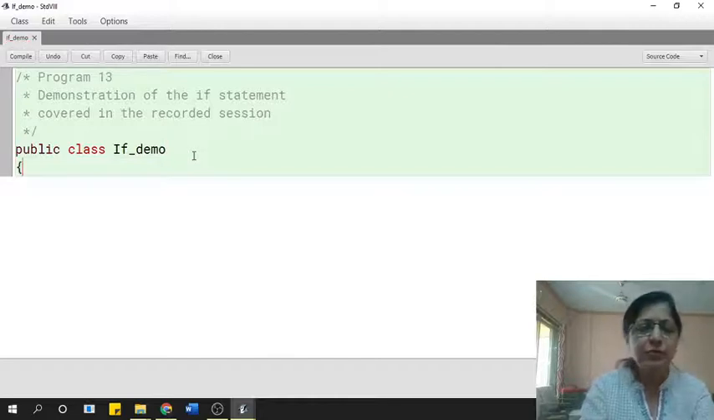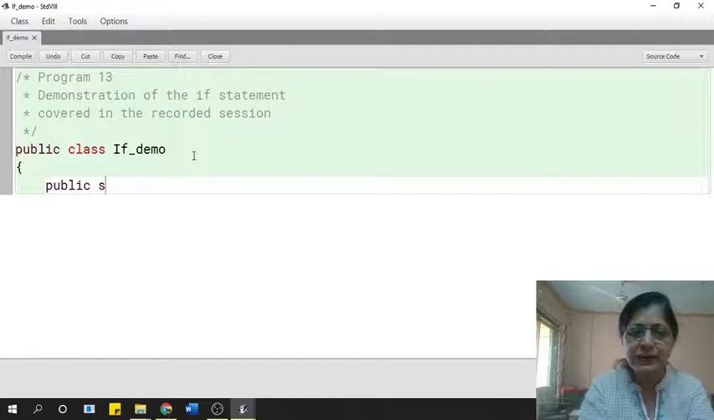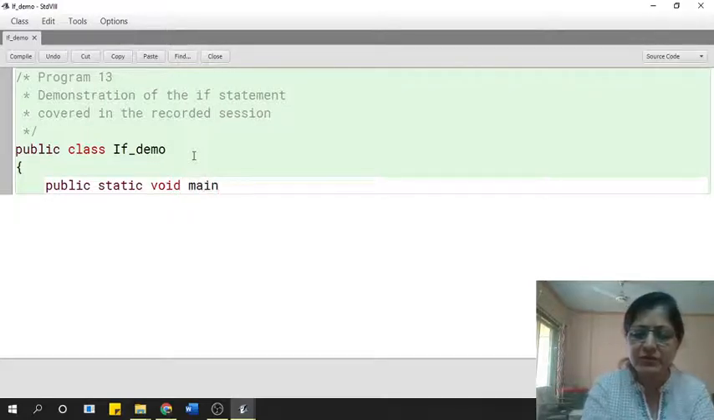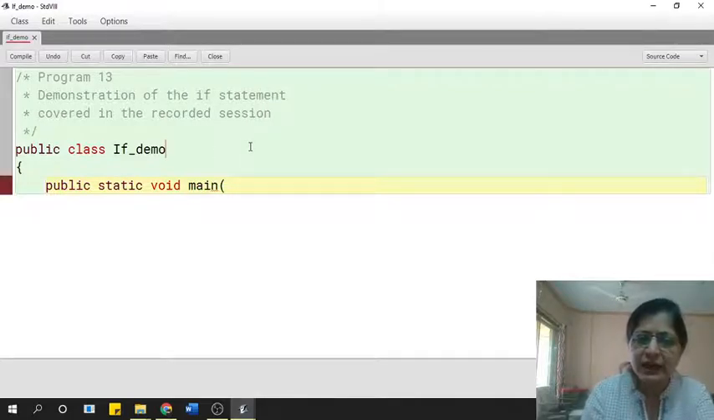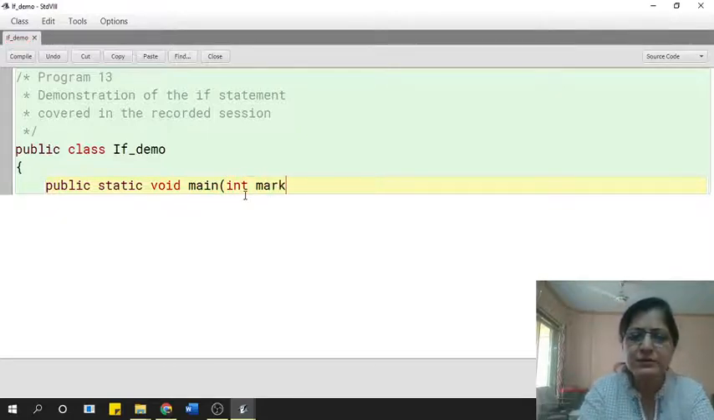Now you open the curly bracket and then you declare the method. So you say public static void, and we are learning only the main method right now. Let's assume that we want to accept the marks from the student, and we are just going to display pass or fail. So public static void main, and let's assume I'm calling it int marks, or I can call it percentage also, int or float percentage.